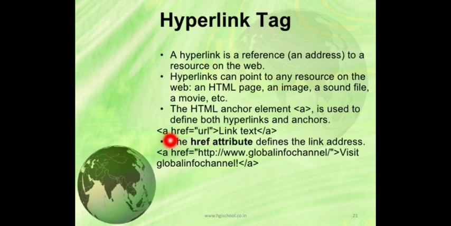So how those links can be generated, you can see this is an example. A href is the attribute, equals to, in double quotes we have to mention the page name, the URL of the page which you want to link. Got it? And this is the text, the anchored text. This is the hyperlink and this is the anchored text. Then you have to close the anchor tag. So the link text will be converted to the hyperlink. When we click on it, whatever file name we have mentioned, it will take us there.